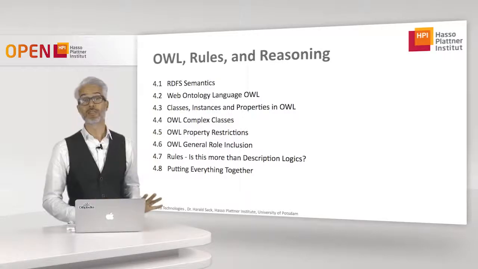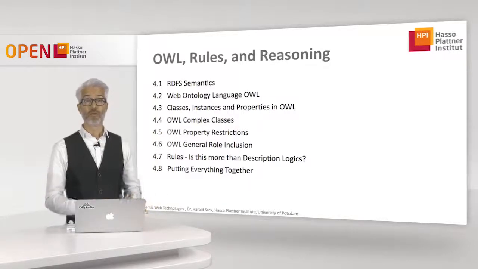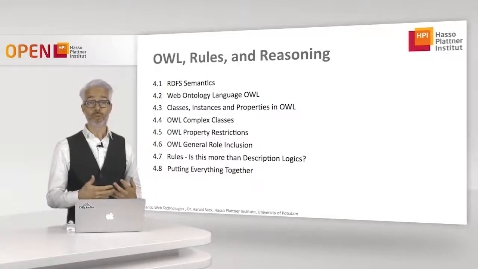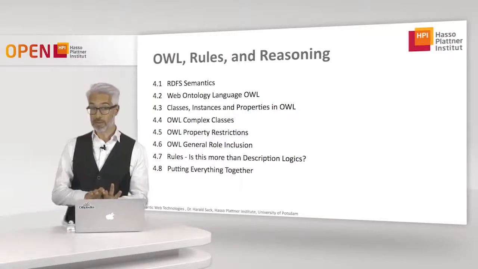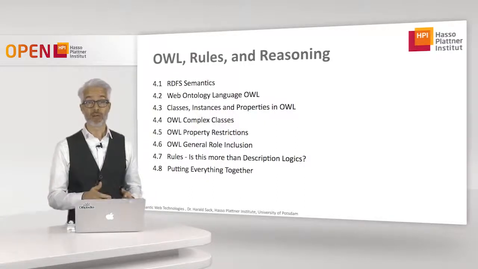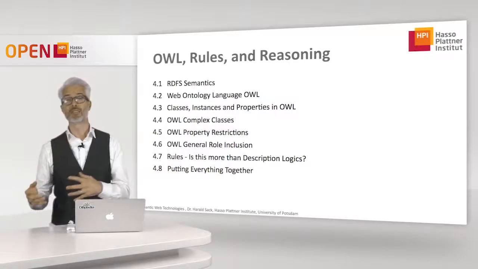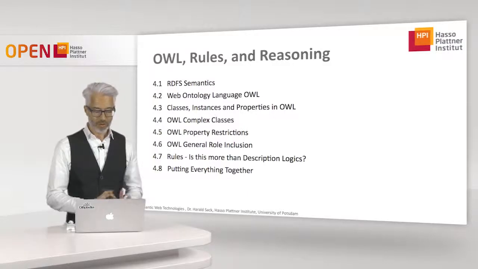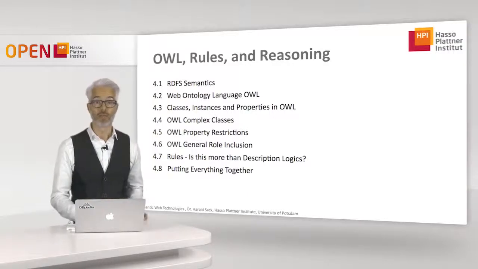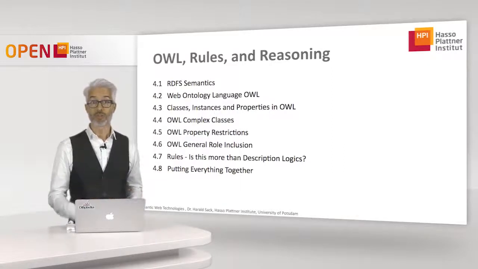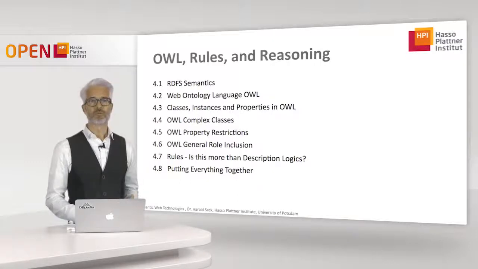And then we learn something new. We learn something about role hierarchies and the so-called general role inclusion, with which you have the possibility to chain properties to each other and to define more complex properties out of simple properties. This is something really interesting, this concept of the so-called general role inclusion, which enables a huge expressivity of this language. And then, of course, we also have to talk about rules.